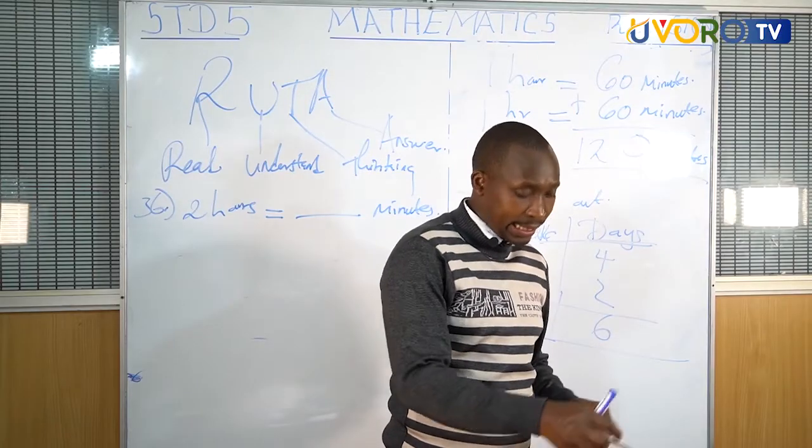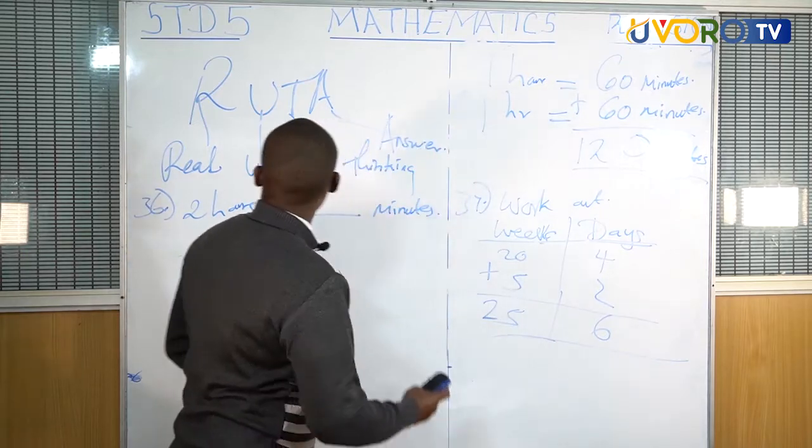Question number 38. That is where we are.